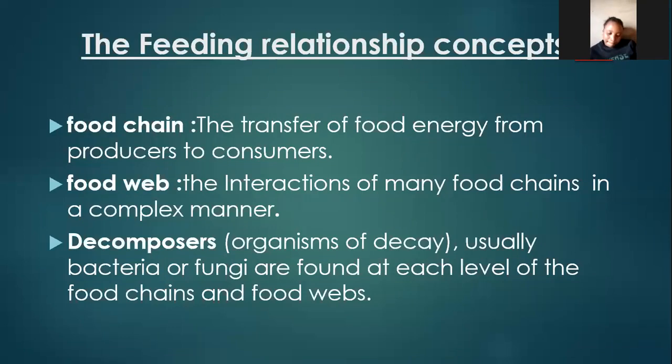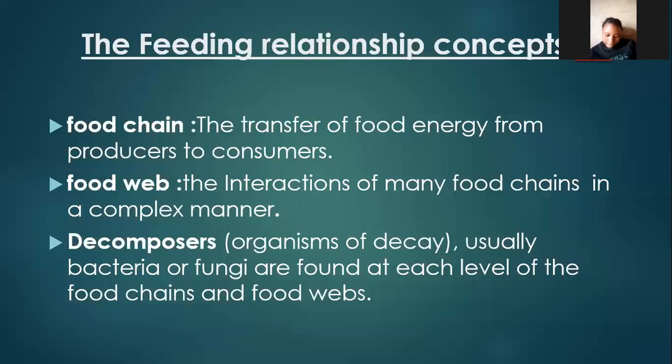So simply that there is energy flow from producers to consumers creates a food chain because consumers have to feed. On the other hand, a food web is a number of food chains. Of course, they interact. If we have grass, this grass can be eaten by a goat, and a goat can be eaten by a lion. The same grass can be eaten by another herbivore, probably an impala.